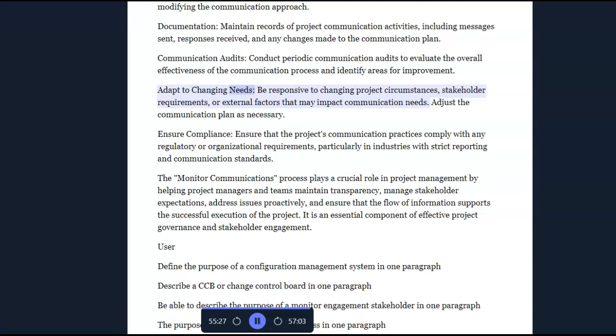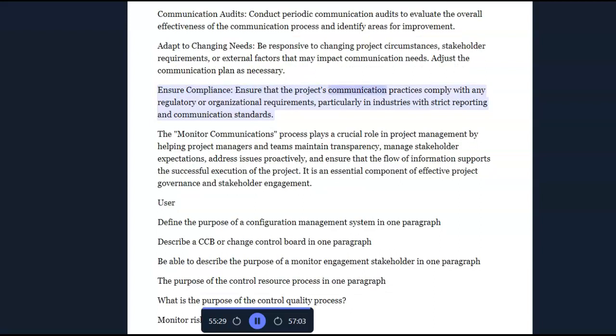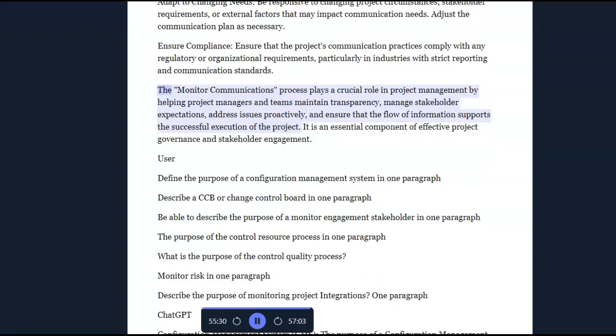Adapt to changing needs. Be responsive to changing project circumstances, stakeholder requirements, or external factors that may impact communication needs. Adjust the communication plan as necessary. Ensure compliance. Ensure that the project's communication practices comply with any regulatory or organizational requirements, particularly in industries with strict reporting and communication standards. The monitor communications process plays a crucial role in project management by helping project managers and teams maintain transparency, manage stakeholder expectations, address issues proactively, and ensure that the flow of information supports the successful execution of the project.